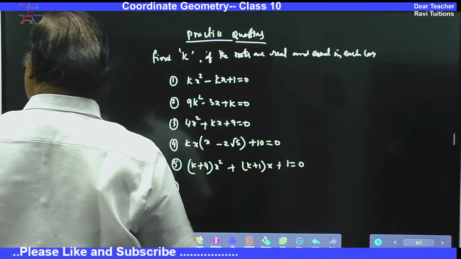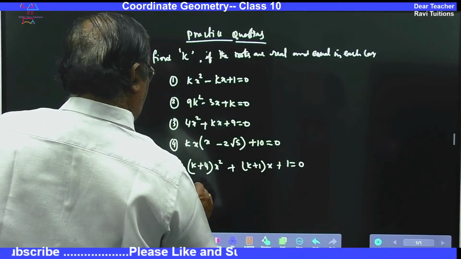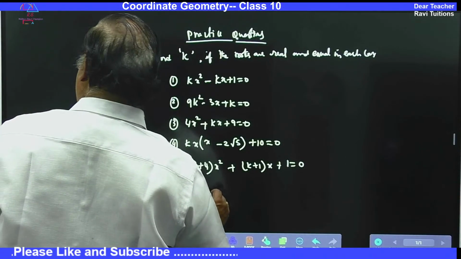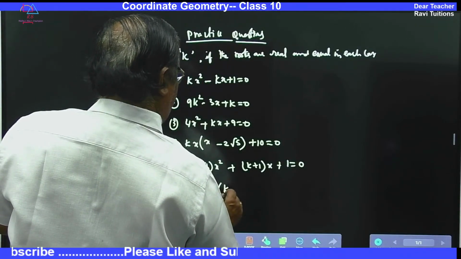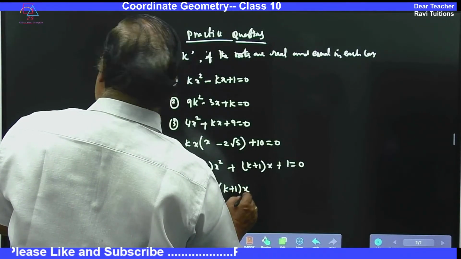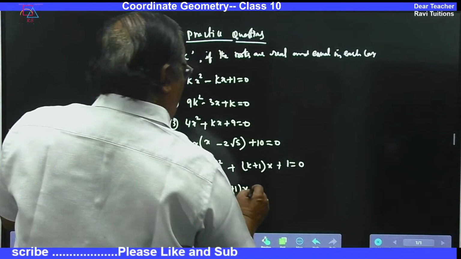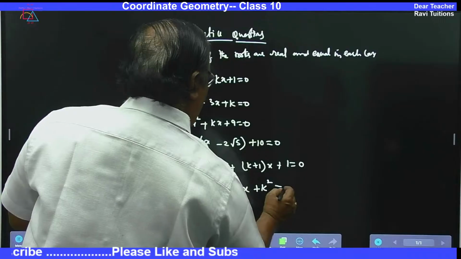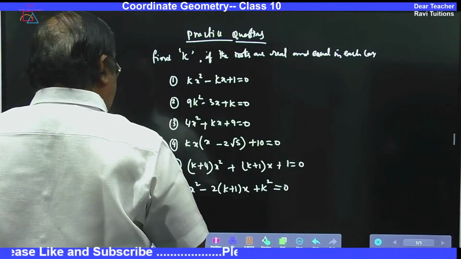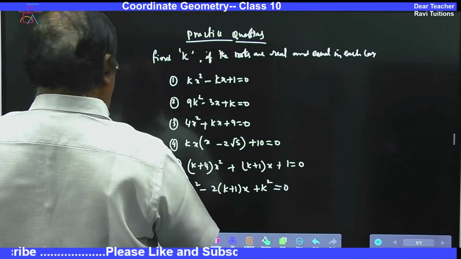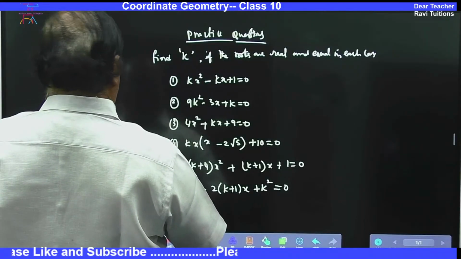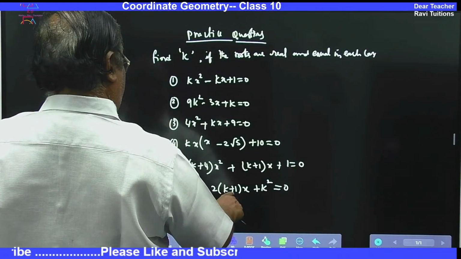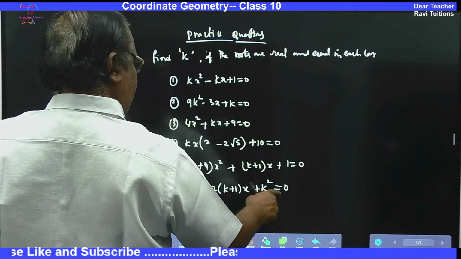Sixth question, x square minus 2 into k plus 1 into x plus k square is equal to 0. All these are examination questions.